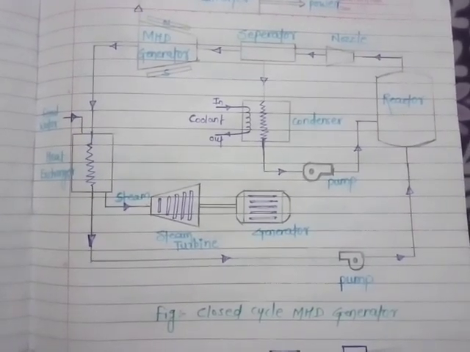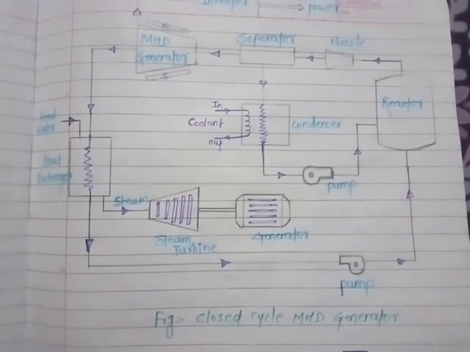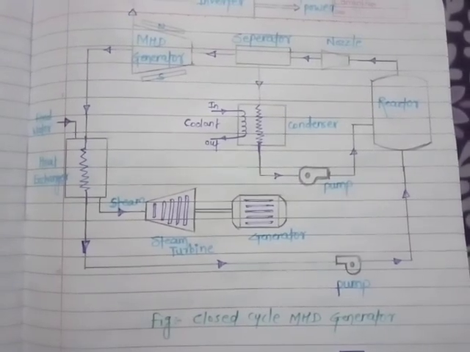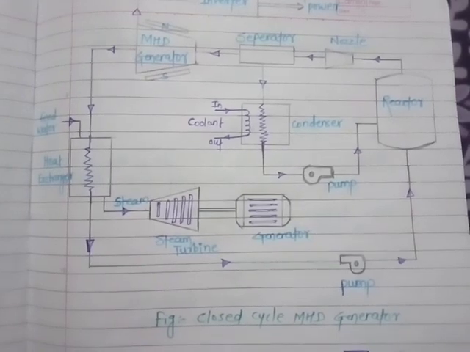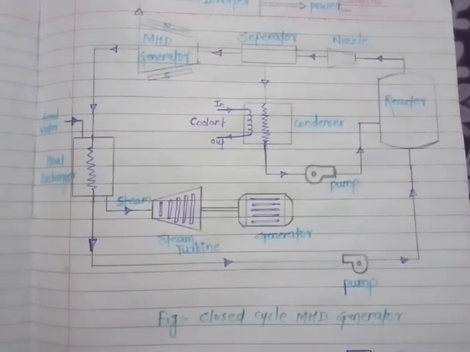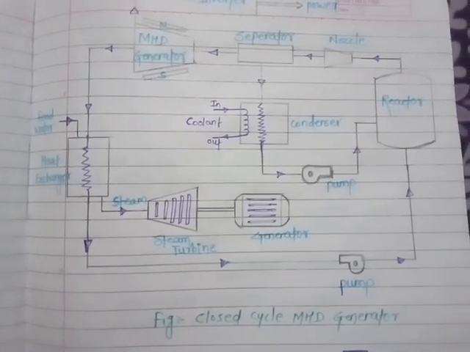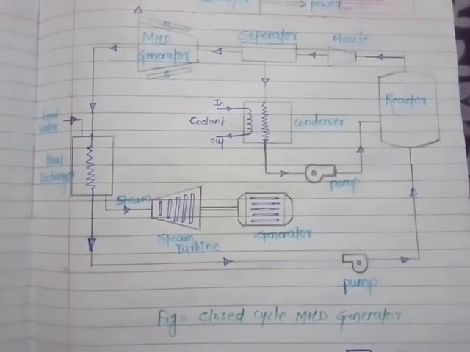The liquid metal system has the basic advantage of high electrical conductivity, so high temperatures are not required to achieve it. The system is normally designed to operate at a temperature of 1400 Kelvin, which is much lower compared to the plasma converter. In this way, the closed cycle MHD generator works.